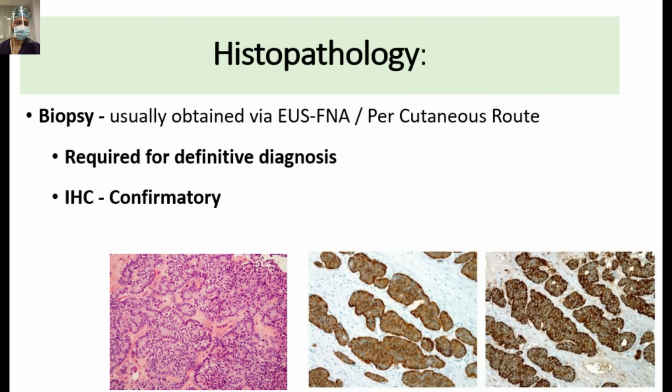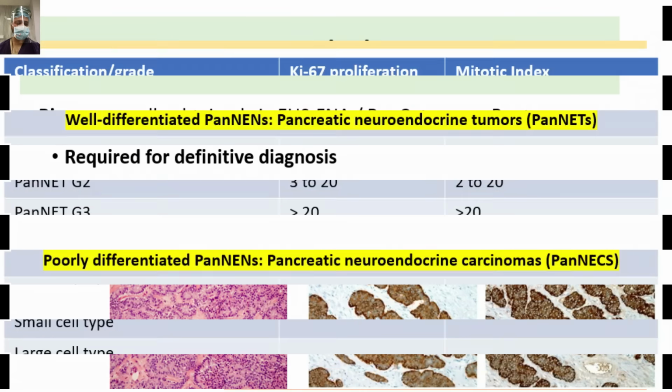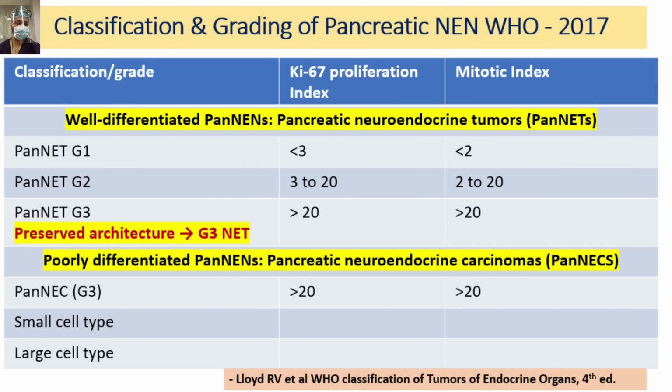The final diagnosis is with the biopsy that is obtained from the EUS or FNA percutaneous route, and IHC is confirmatory, that is you look for the specific IHC marker like chromogranin A for these tumors. So again, this is a very important slide in the diagnostic ladder, friends.